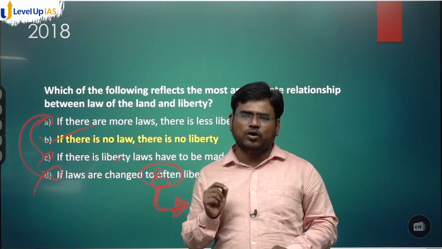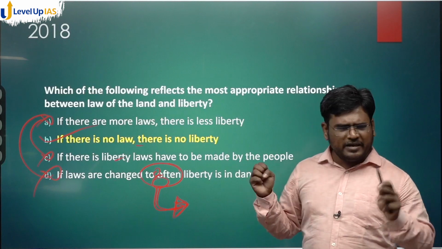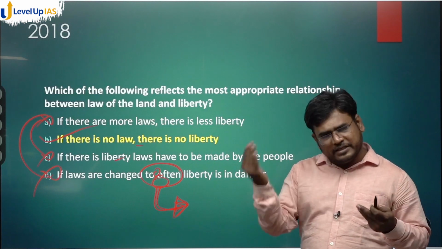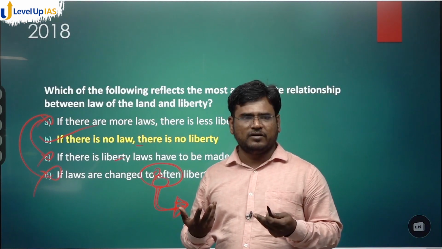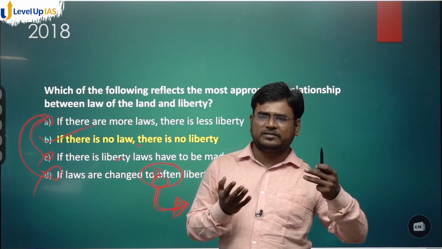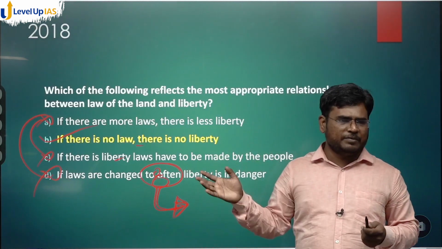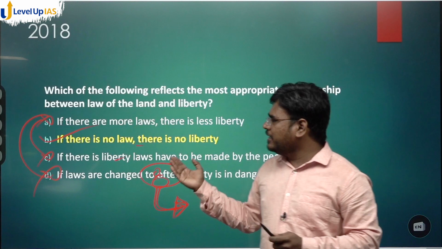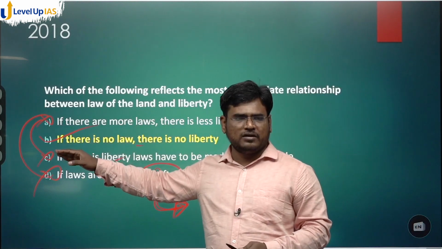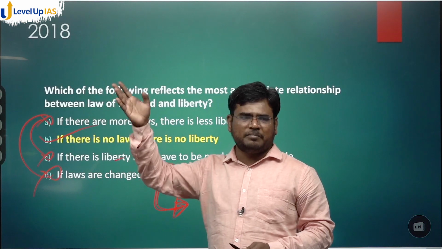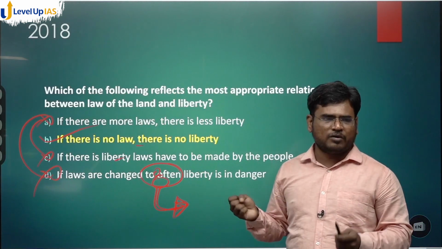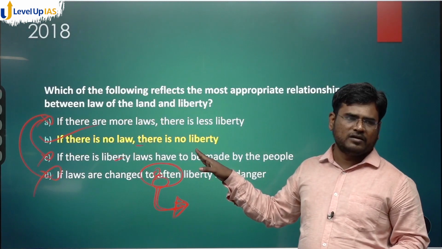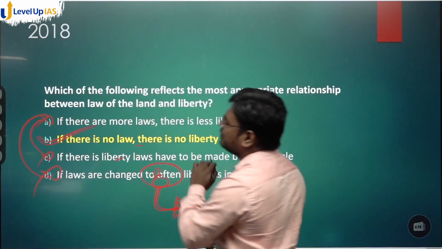Tomorrow, let us say, there is no law on rape. Is there any assurance that rape will not happen? There is a law, and that's why liberty is there. There is a law to protect, let us say, the life of an individual, the right to life and personal liberty. There is a law, and that's why people are respecting your rights. Your liberty will be there only because there are laws. That doesn't mean that the law should be made by the parliament, by the people, or by the religion. It could be any law, but law has to be there, only then liberty will be there. So that's why option B. Clear?